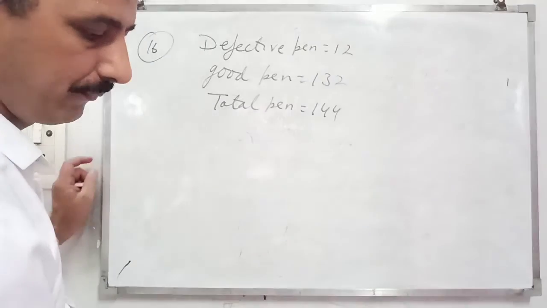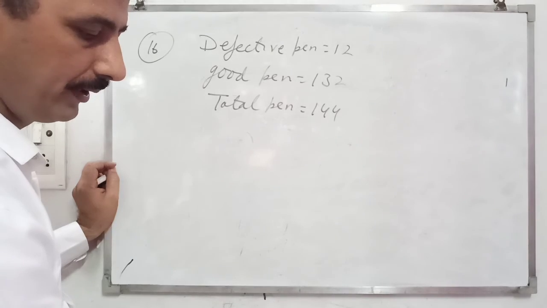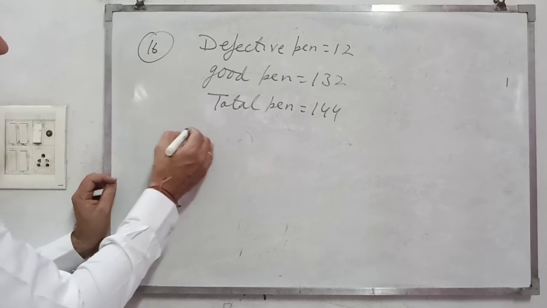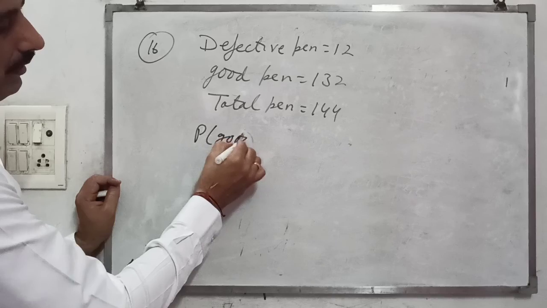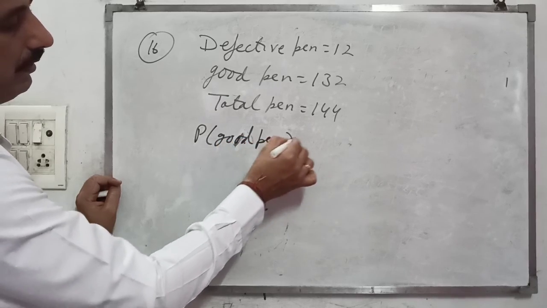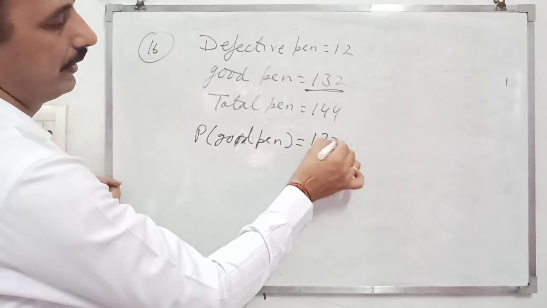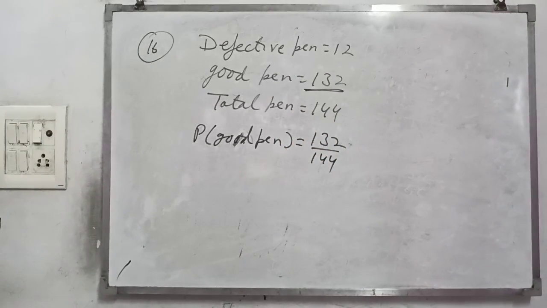Now we want to find the probability. Determine the probability that the pen taken out is a good one. So the probability of the good pen is 132 upon 144. Right?